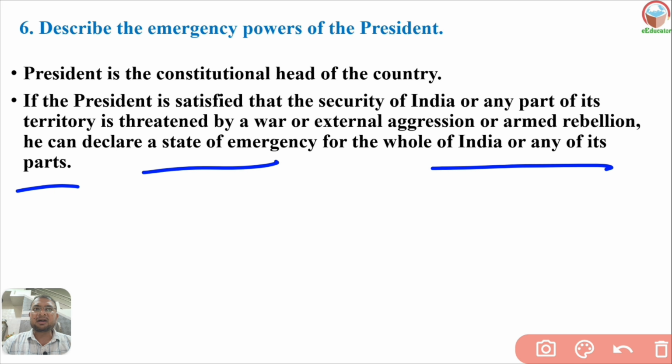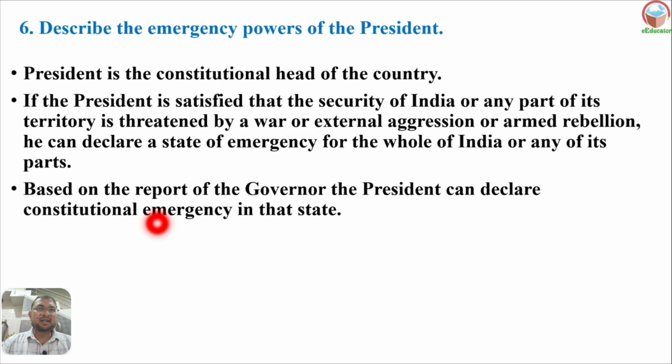If any part of the country faces security problems, maybe a war, internal rebellion, terrorist attacks or armed rebellion, the president has the power to declare a national emergency in any one state or area, or in the entire nation.